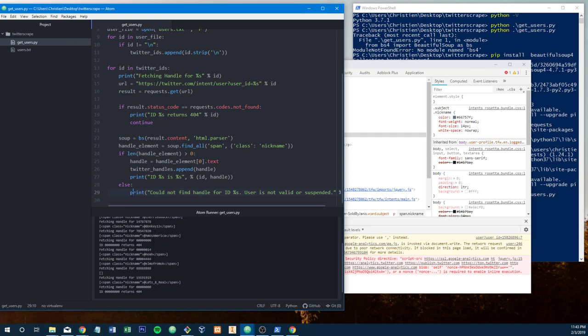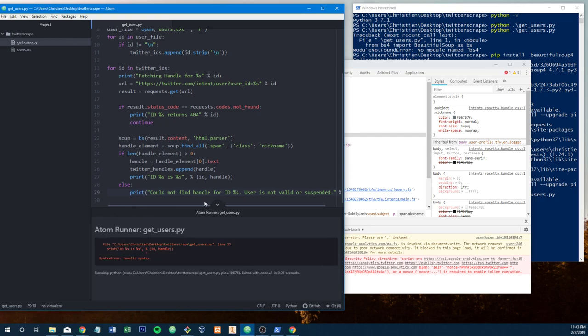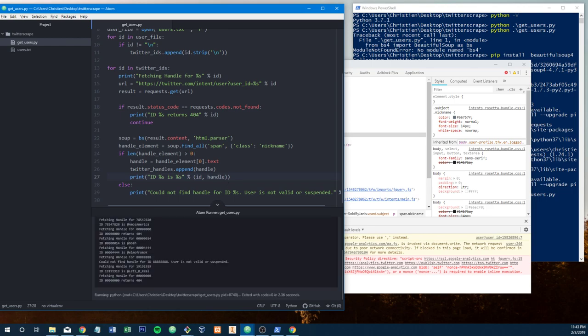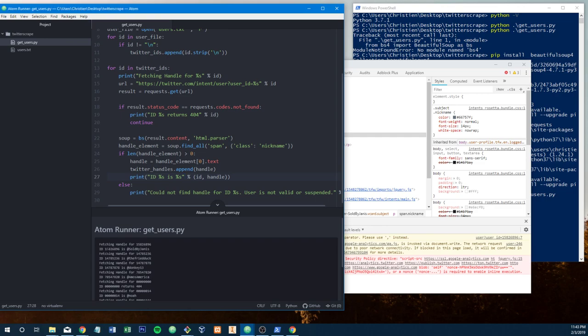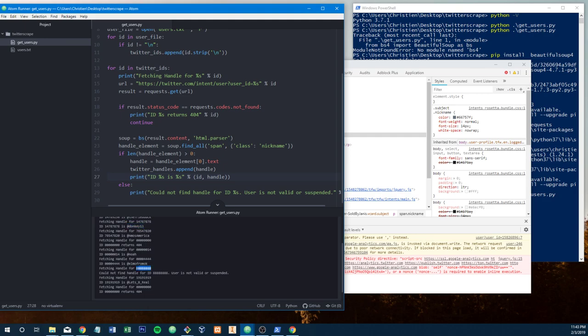Let's see. Oh, we got an invalid argument here. Oh, put a comma. Okay. So here's what we got. ID blank is sold by Janice. ID blank is at donkey13. And here we go: at ID all 8s, could not find handle for ID. User is not valid or suspended.